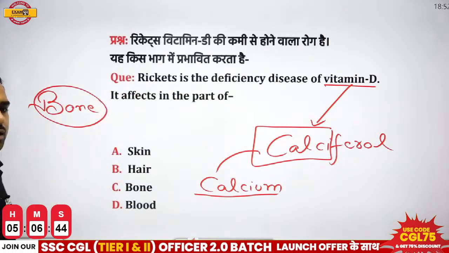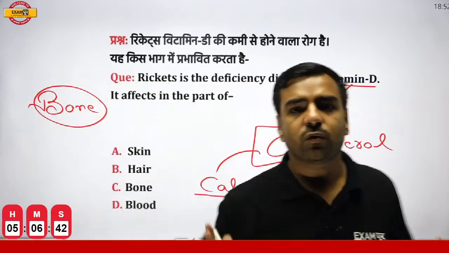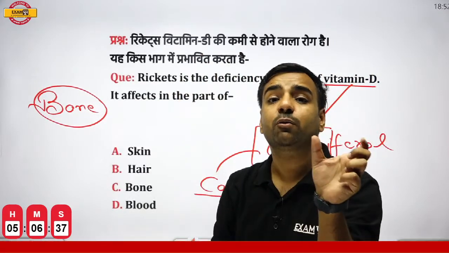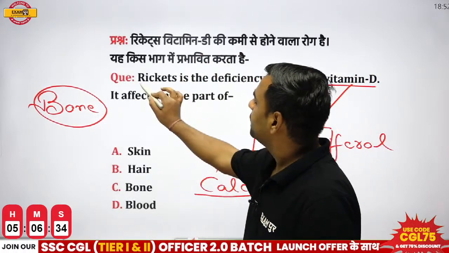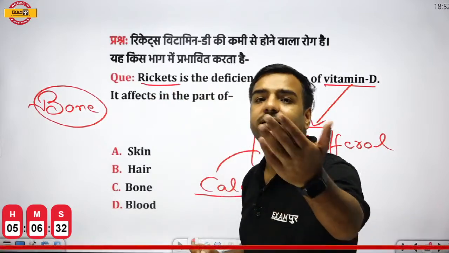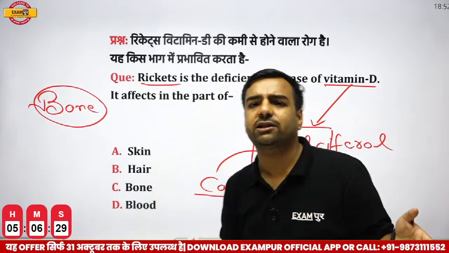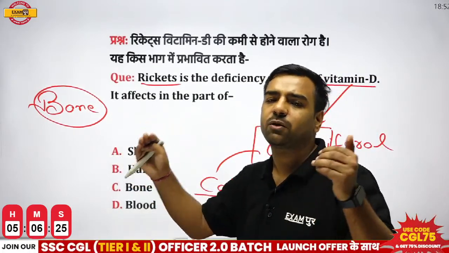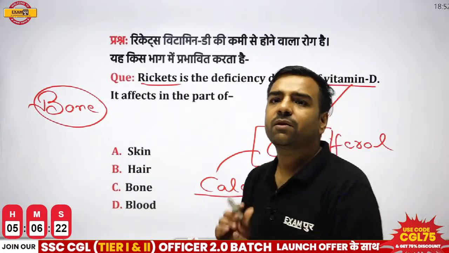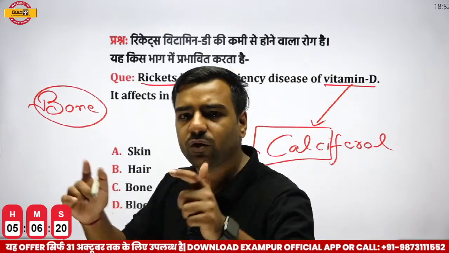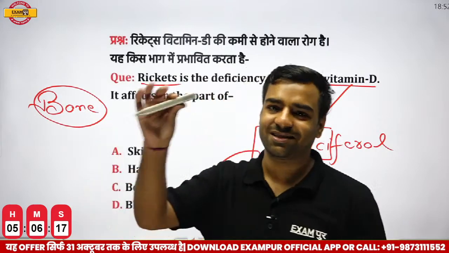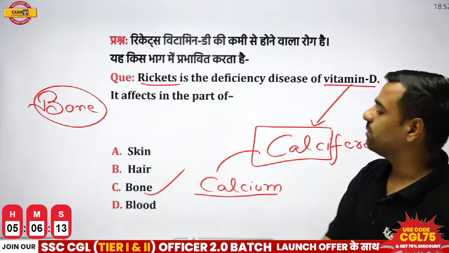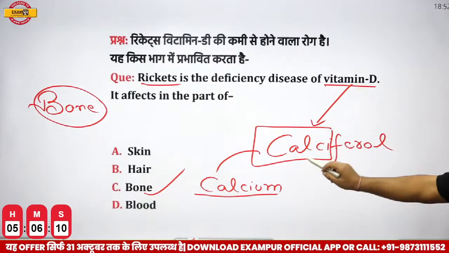One more thing. Now just imagine a scenario where those bones are actually bent. If those bones are bent, where we talk about bow bones, that issue is known as rickets. In elders, there is a lesser amount of calcium, and that is known as osteomalacia. So osteomalacia and rickets are the ones which are caused because of the deficiency of vitamin D. And here, Vikram, Aditya, Vinod, Prajwal, all of you are absolutely correct, and Vinod has also shown that this is the bone. Yes, so everyone is totally correct here. What is the correct answer? The correct answer is going to be bone. Totally correct. So yes, vitamin D is calciferol.